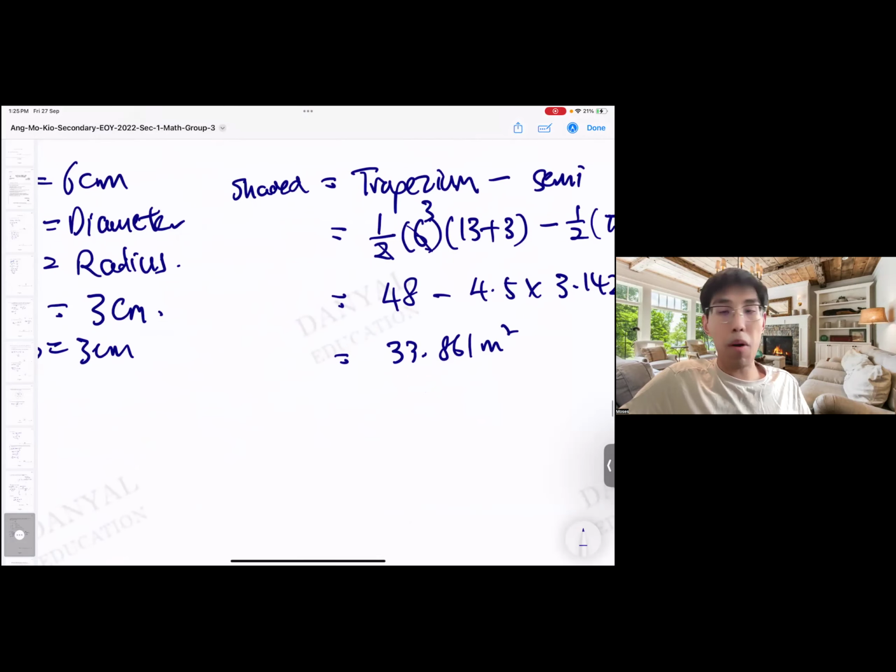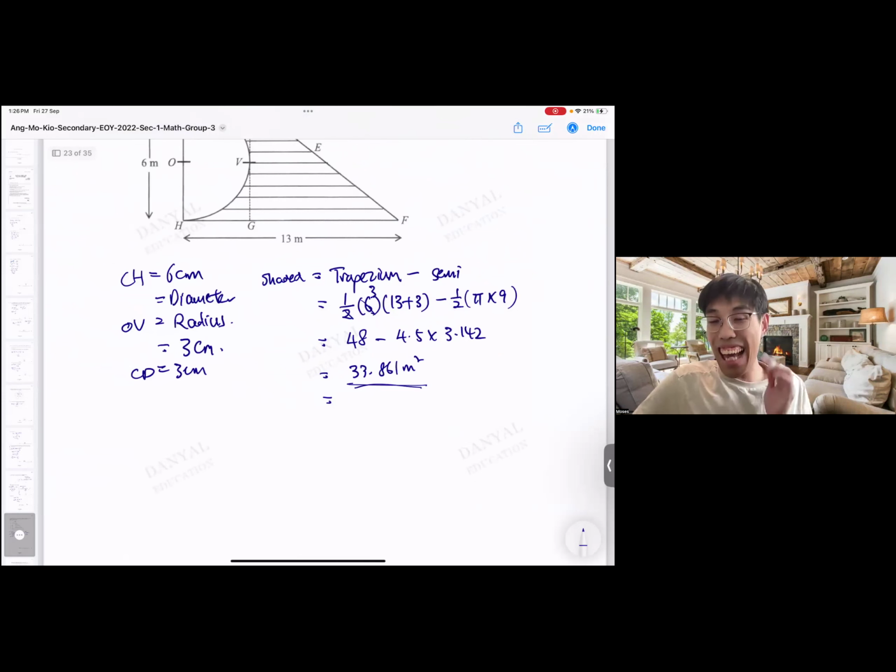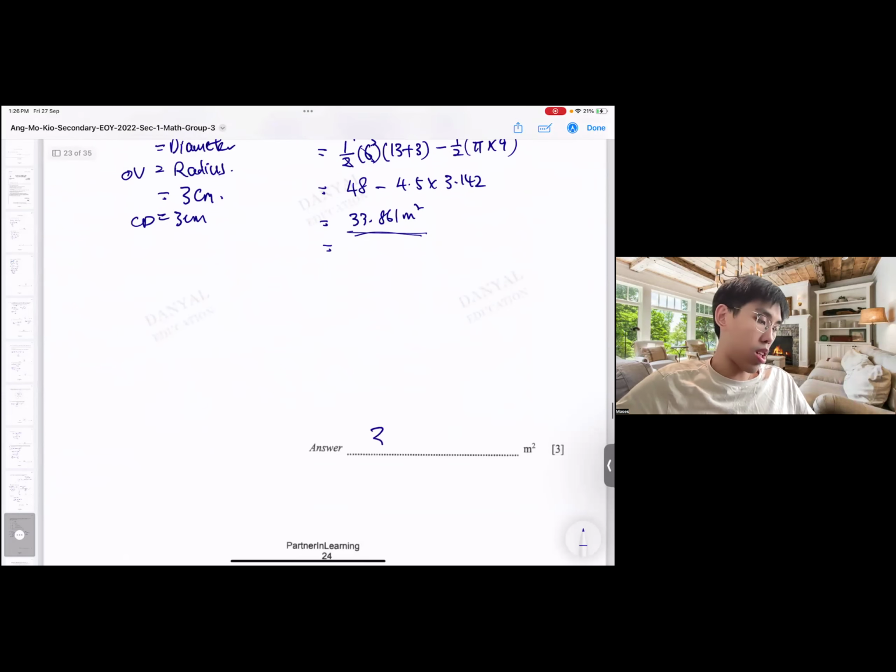It's exactly 33.861. So do I need to round off or not? The answer is 33.861. Because the answer is exact, I do not need to do any rounding. So it's 33.861.